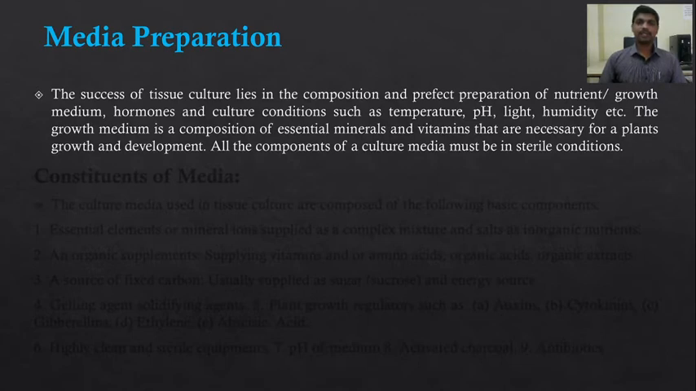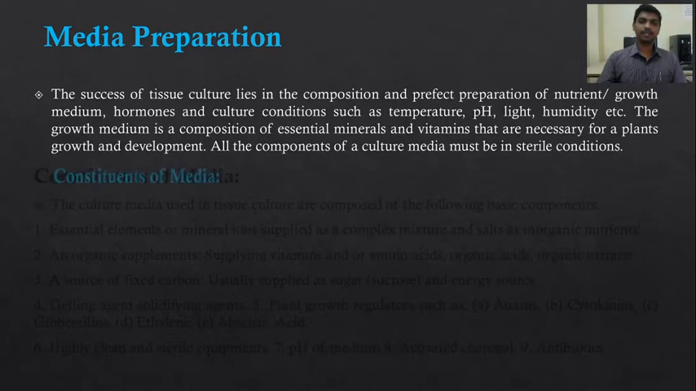All the components of a culture media must be in sterile conditions to avoid contamination. Contaminations are the unwanted growth of microorganisms like bacteria and fungi. To kill these microorganisms, sterilization is carried out. So along with the other accessories of plant tissue culture, the culture media is also sterilized to kill the microorganisms. So the growth medium is a composition of essential minerals and vitamins that are necessary for a plant's growth and development.